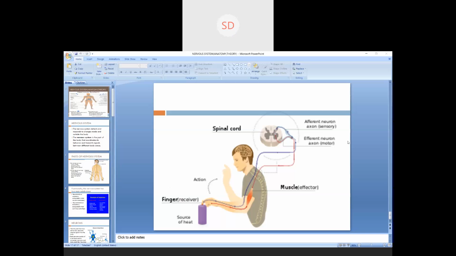Yes, ma'am. How many neurons do we have? 100 billion. Yes, 100 billion neurons.